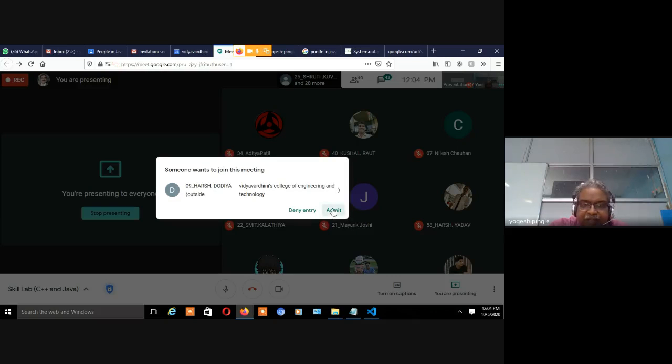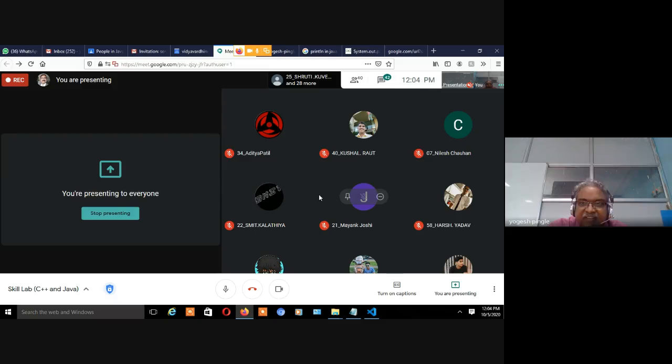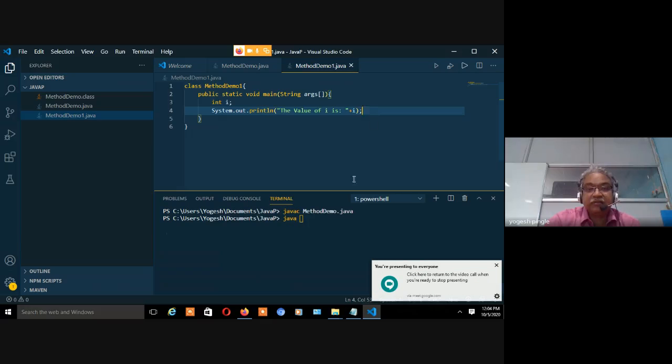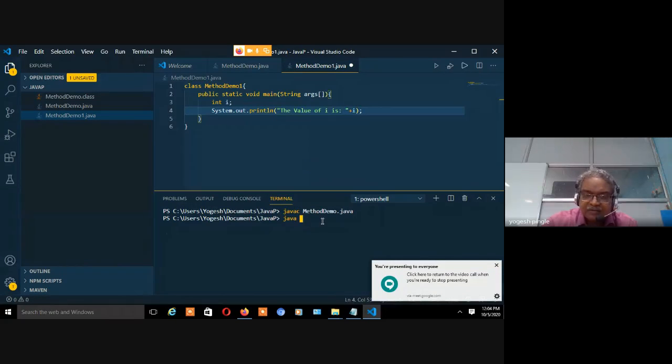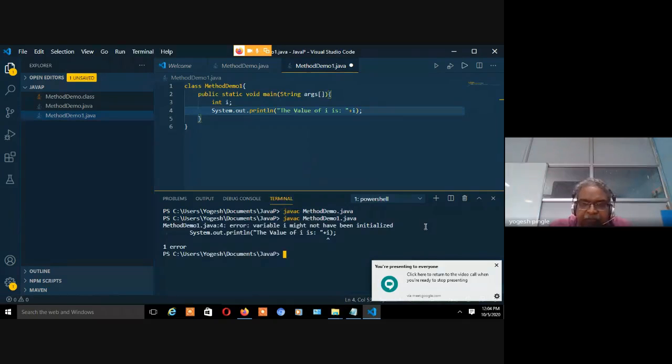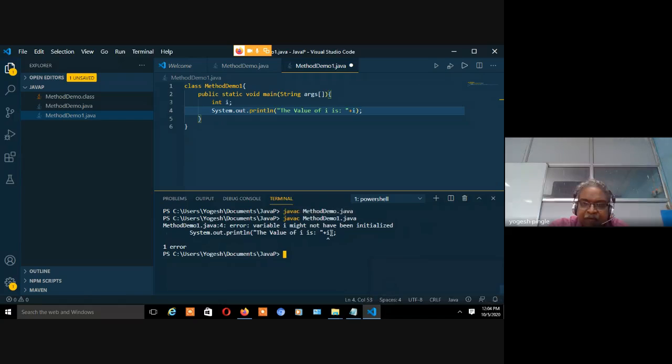Students are actually joining in between. I think okay. So on the knowledge of Java, oh, I'm extremely sorry, this is going to be an error because this was the previous file. This is my file. Yes, I expected this error. I was just surprised, why did the error not come? Right. The error is that variable I might not have been initialized. This is a non-static variable, so for a non-static variable you always have to initialize the value.